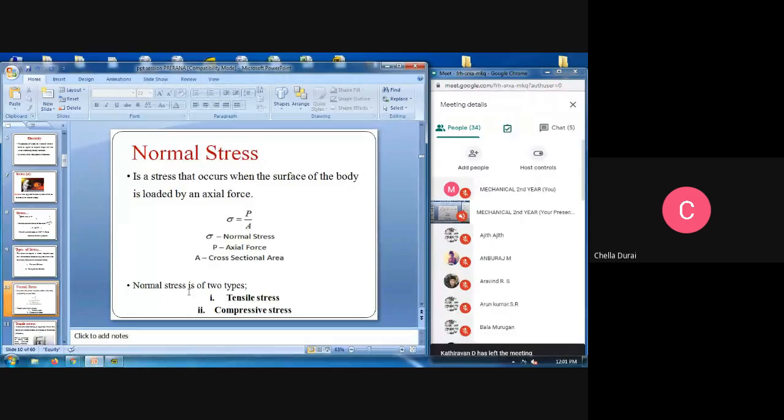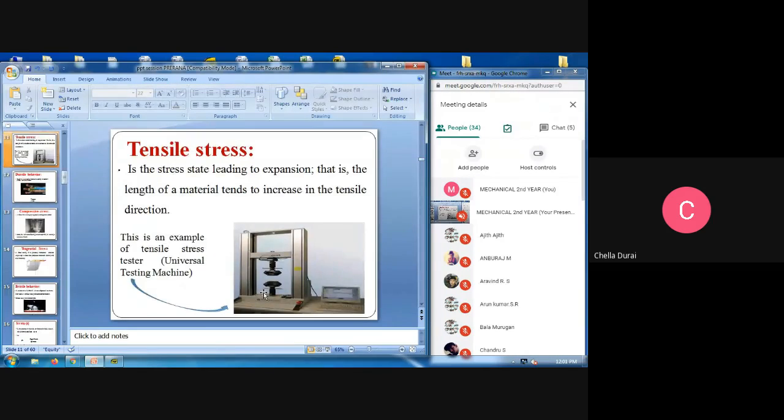The normal stress is divided into two classifications. One is the tensile stress, the second one is the compressive stress. Here, the tensile stress. You see the picture, we are explaining what the tensile stress means. We are elongating the product, applying the stress to that particular product.